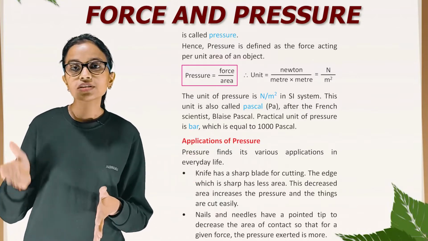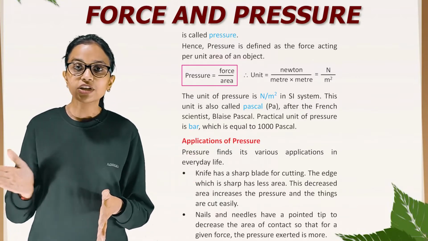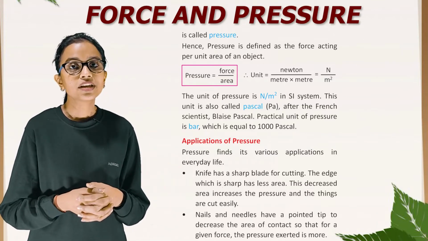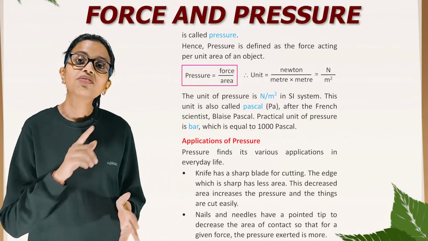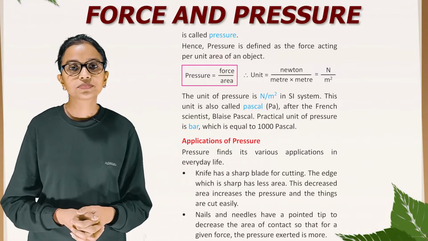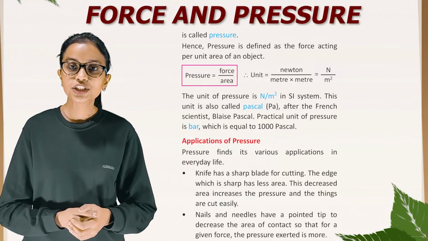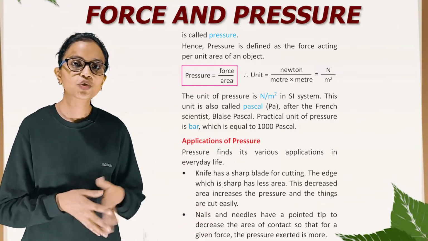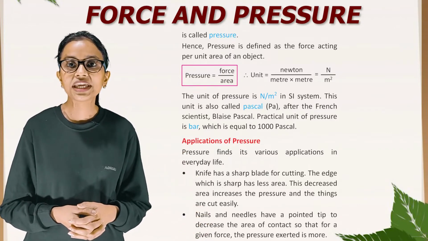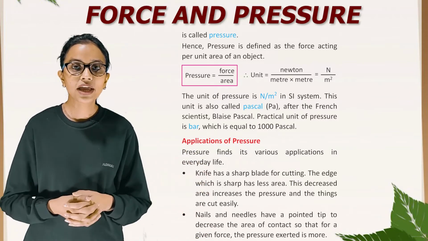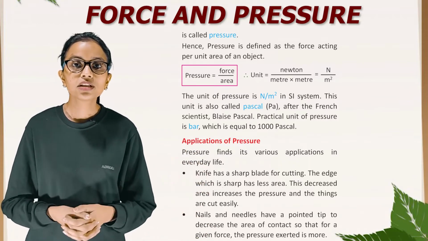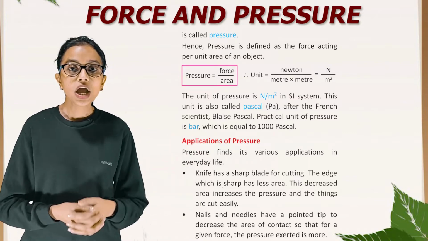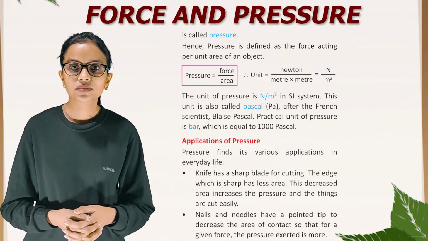Therefore, the unit is equal to Newton divided by meter into meter, that is N/m², Newton per meter square. The unit of pressure is Newton per meter square in the SI system. This unit is also called Pascal, that is Pa, after the French scientist Blaise Pascal. A practical unit of pressure is the bar, which is equal to 1000 Pascal.